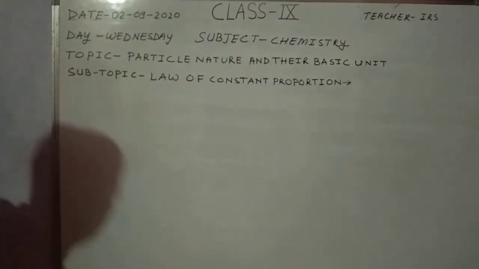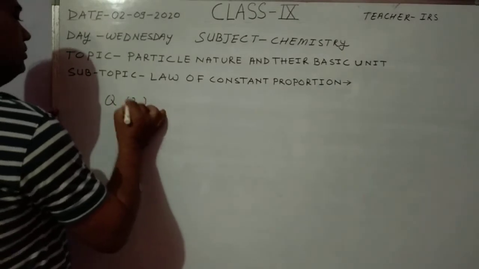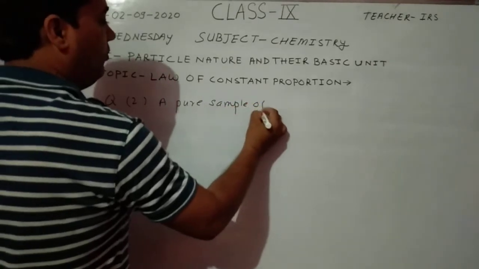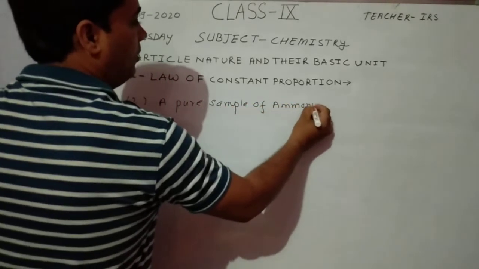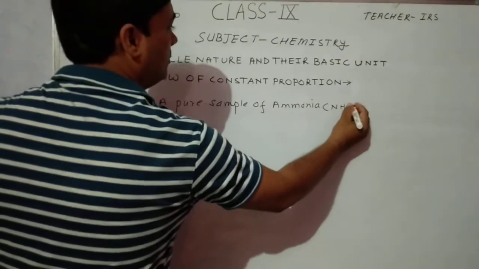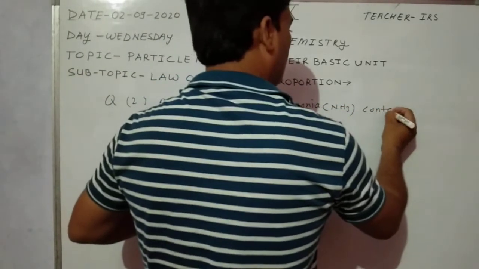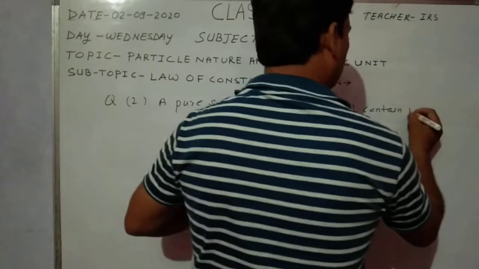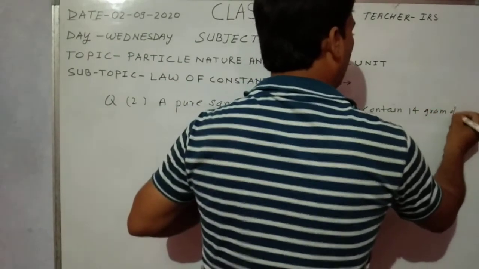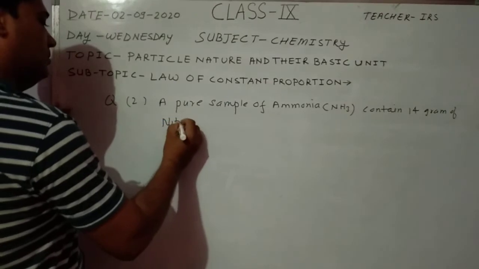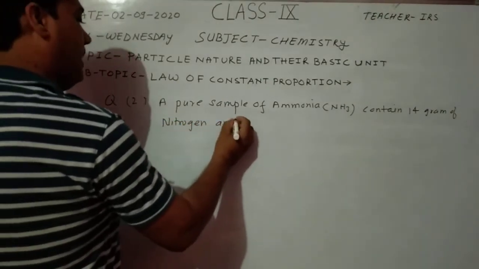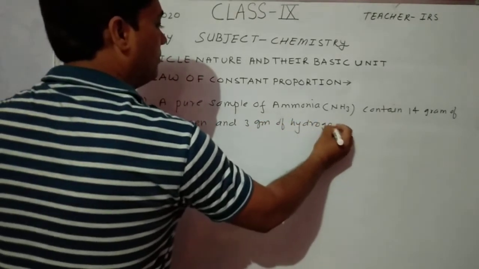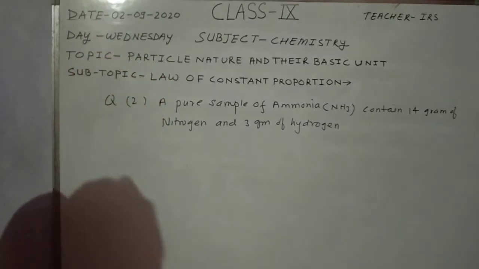Question number 2: a pure sample of ammonia contains 14 gram of nitrogen and 3 gram of hydrogen.